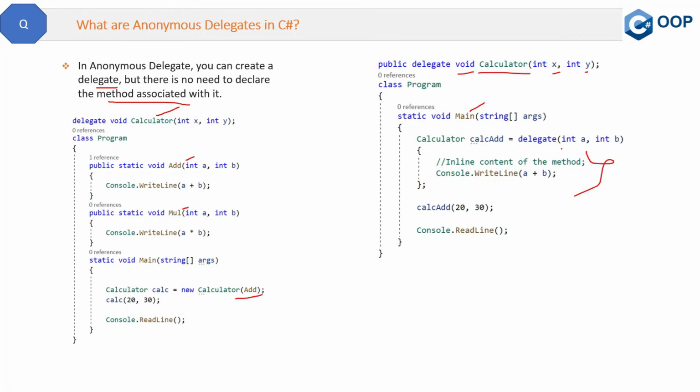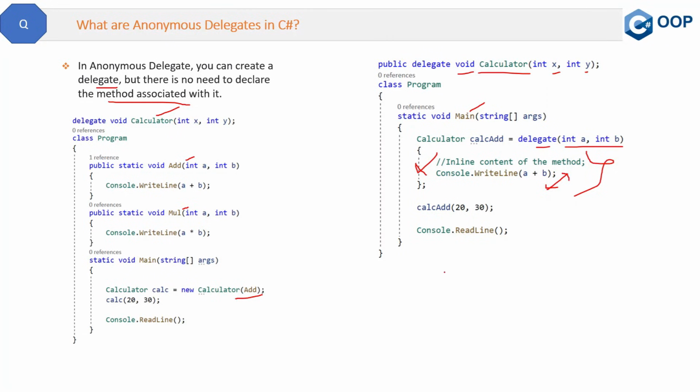So here, with the help of this delegate keyword, we have given these parameters, and inside here we have written the inline method. And since there is no return type, the default return type will be void. So the code between the two braces will be the logic for the method which is anonymous, and there is no need to assign it any name.